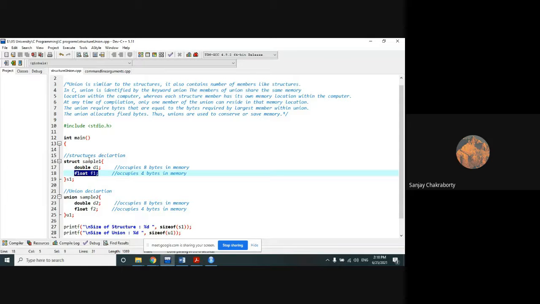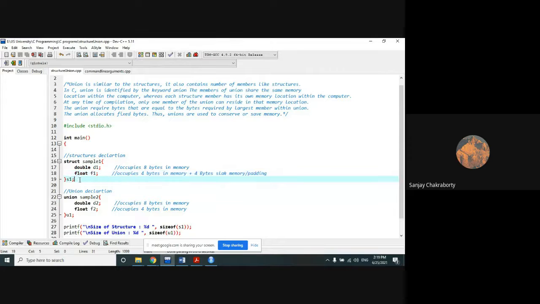These two are independent. Independent means in terms of memory occupancy, they are independent. So double D1 will occupy 8 bytes of computer memory separately, whereas float F1 occupies 4 bytes of computer memory separately. Obviously, I think you have remembered that along with the 4 bytes, an extra 4 bytes will be added as slack memory or padding, which I already discussed with you in the last class, right?